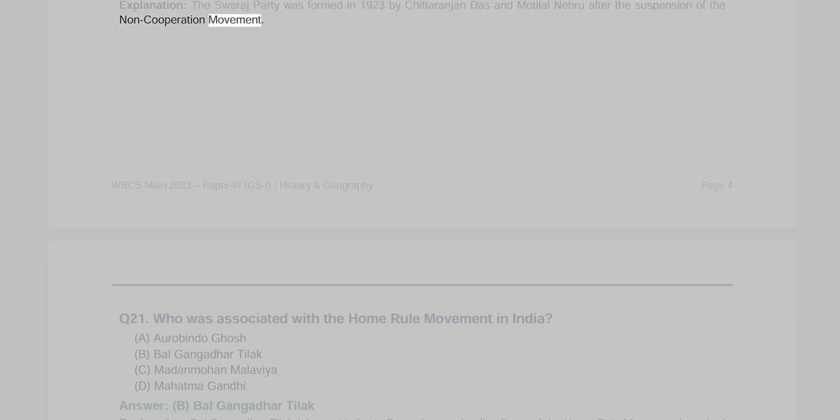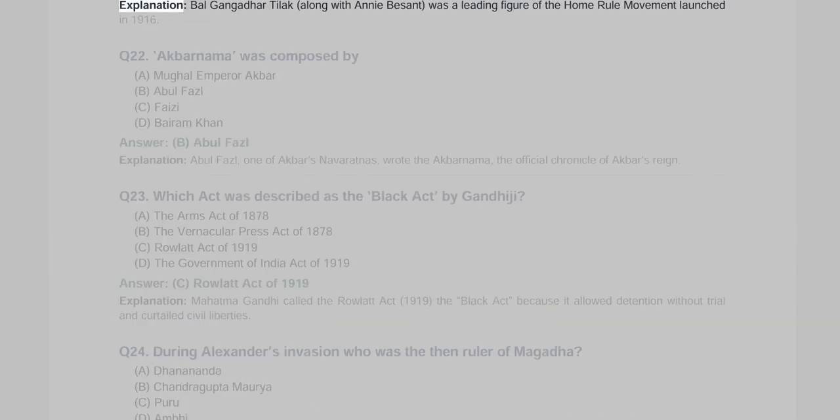Page 4, WBCS Main 2023, Paper 3, GSI, History and Geography. Q21. Who was associated with the Home Rule movement in India? A. Aurobindo Ghosh, B. Bal Gangadhar Tilak, C. Madan Mohan Malviya, D. Mahatma Gandhi. Answer B, Bal Gangadhar Tilak. Explanation: Bal Gangadhar Tilak, along with Annie Besant, was a leading figure of the Home Rule movement launched in 1916.